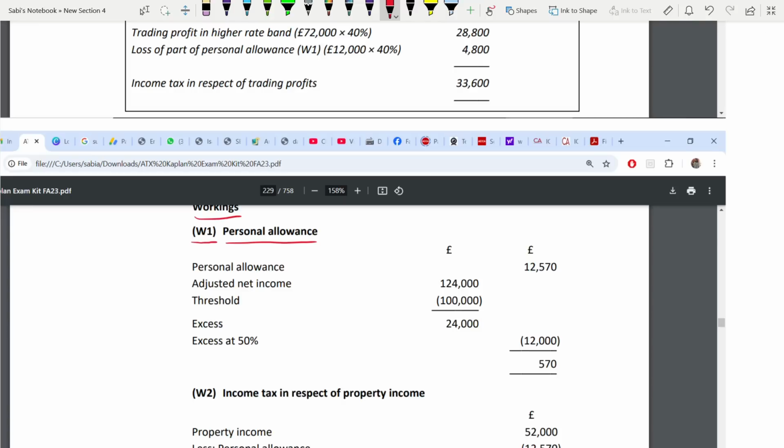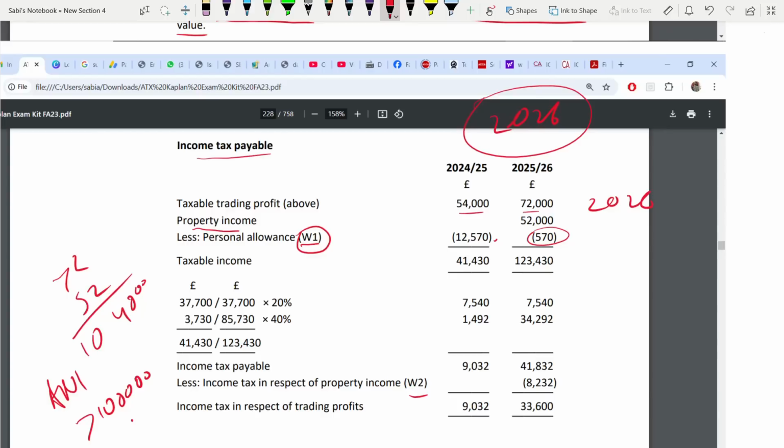So what is your adjusted net income now? 124,000. Add 72 and 52. Deduct 100. 24. So half of 24. This is the working. 12,000. So you deduct 12,000 from this 570. So only 570 personal allowance you can deduct according to the working. Get your taxable income. This is higher rate. This is additional rate. Sorry, both are higher rate. I'm sorry. So here basic rate and then the excess will be at 40%. Both are in the higher rate. And then you get your income tax for both.